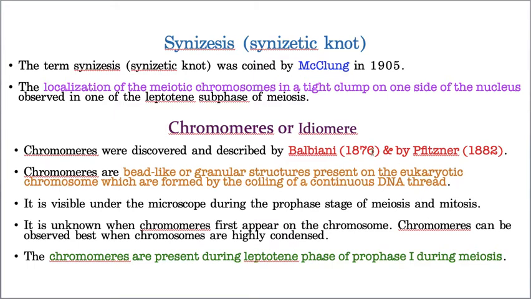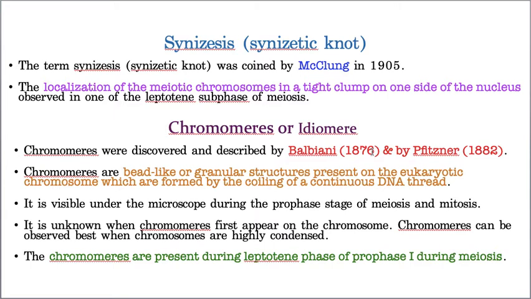Hope you understood. Again, a very small recap. In animals, the condensation results in the formation of chromosomes. These chromosomes are arranged like flowers in a bouquet, and this type of arrangement is called the bouquet stage.